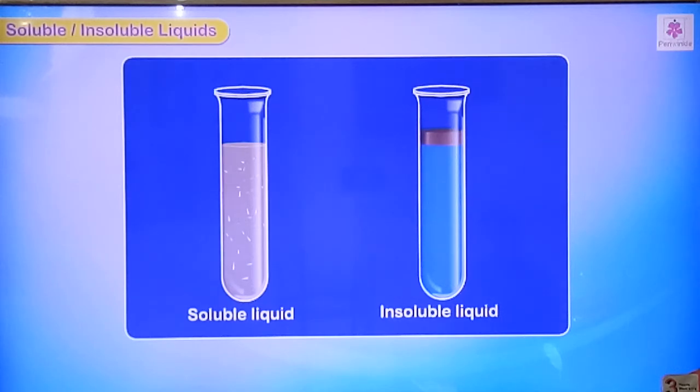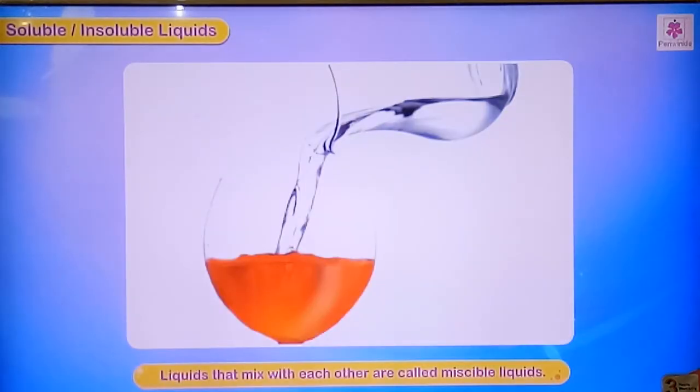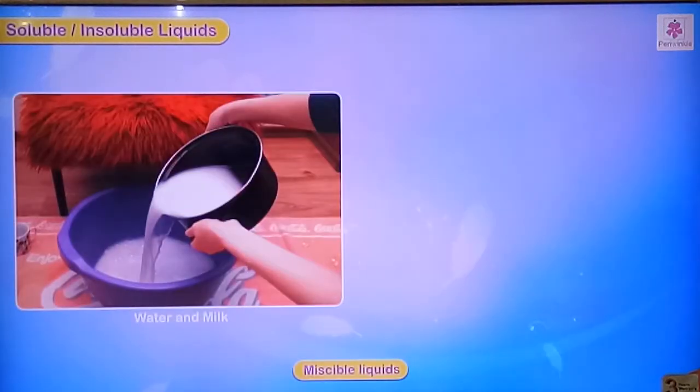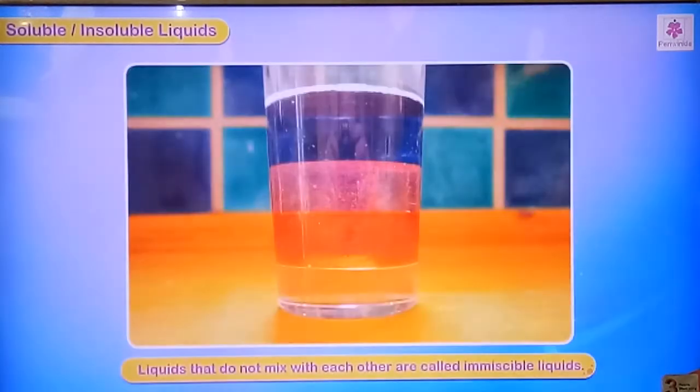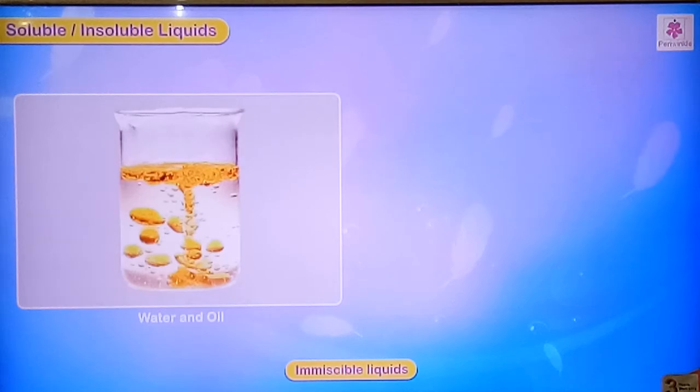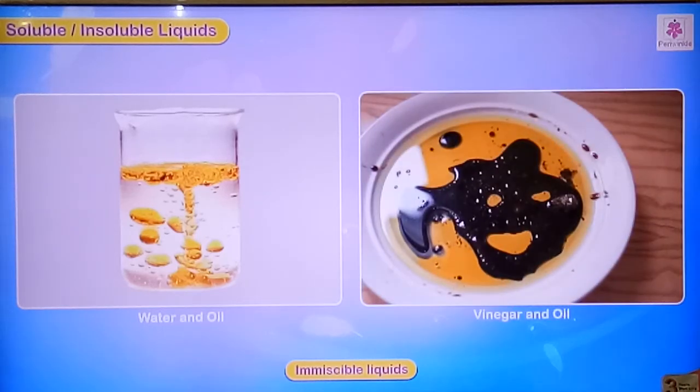The soluble or insoluble liquids. So liquids that mix with each other are called miscible liquids. If the two liquids mix, they are miscible. So water and milk, and white vinegar and water, they are miscible liquids. The liquids that do not mix with each other are called immiscible liquids. So for example, water and oil, they are immiscible liquids, and water and vinegar and oil, they are also immiscible liquids.